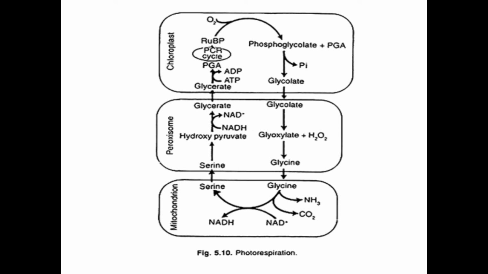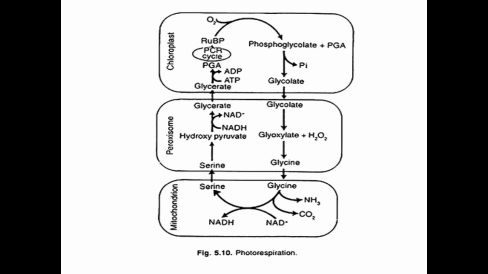Now this glycolate will enter the peroxisome, and inside the peroxisome, glycolate breaks down into glyoxylate and H2O2. What is H2O2? Hydrogen peroxide. Clear? So glycolate breaks down into glyoxylate and hydrogen peroxide, and now this glyoxylate is converted into glycine only in the peroxisome.